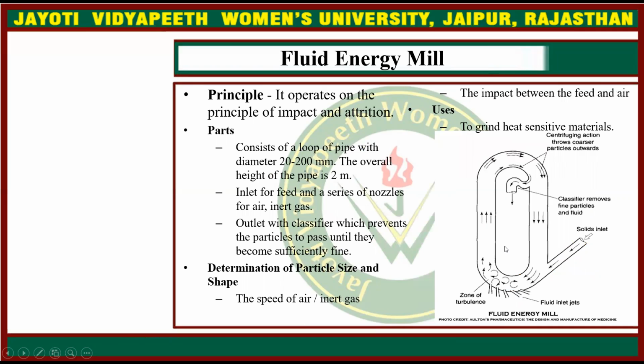Then fluid energy mill. The principle is that it operates on impact and attrition. Parts: it consists of a loop of pipe with diameter 20 to 200 mm. The overall height of the pipe is 2 meters, with an inlet for feed and a series of nozzles for air or inert gas. Outlet with classifiers which prevent the particles from passing until they become sufficiently fine. Particle size and shape are determined by the speed of the air or inert gas and the impact between the feed and the air, and it is used to grind heat sensitive material.